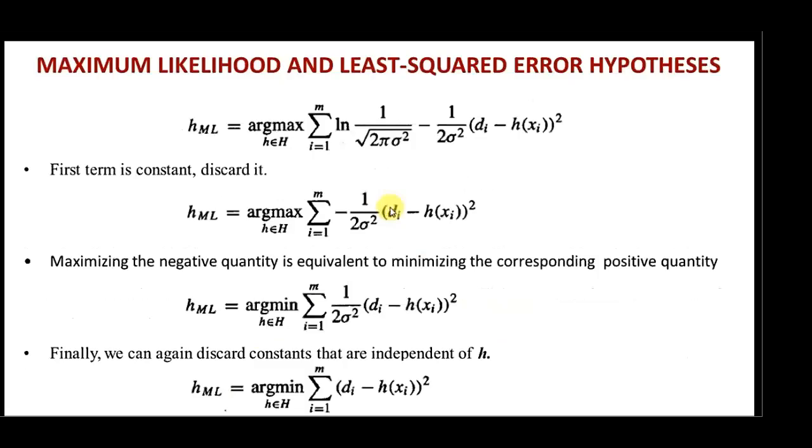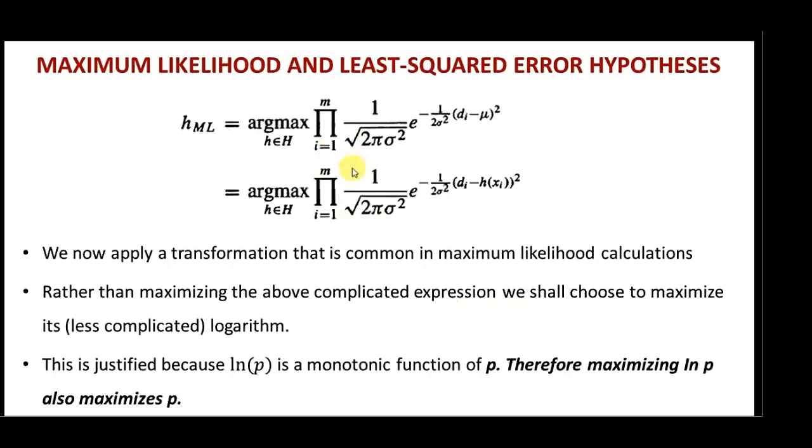If you put ln on the right hand side, it will become something like this. The product term will be changed to a summation term here, and in this case we have ln of this entire term. This entire term is a combination of two things, that is 1 divided by square root of 2 pi delta square, and e raised to this term. So we consider that this is x and this is y. Ln of xy is equivalent to ln of x plus ln of y.